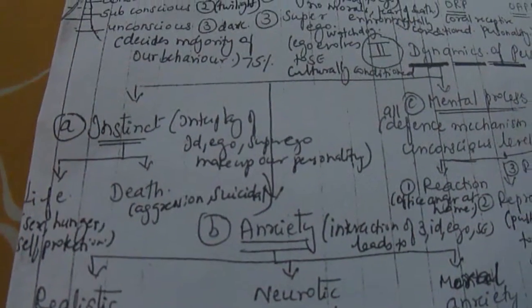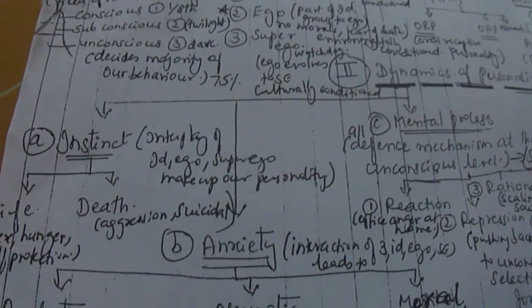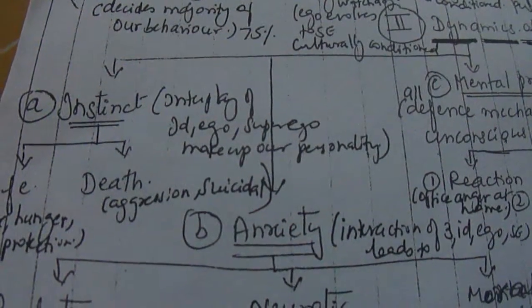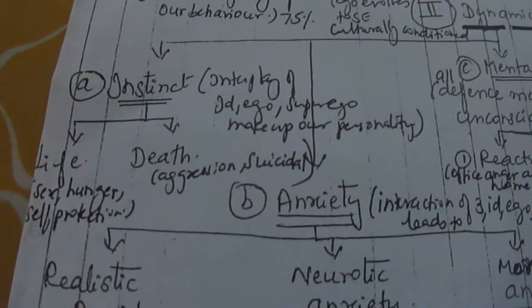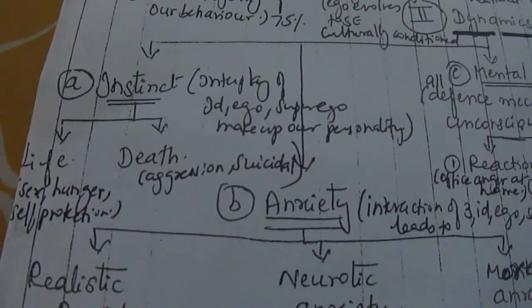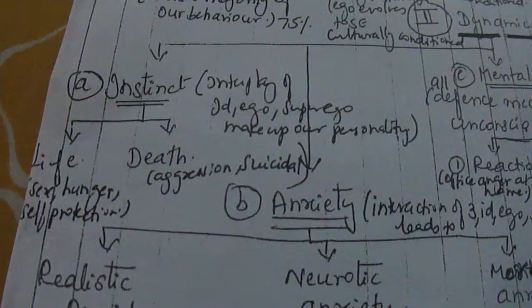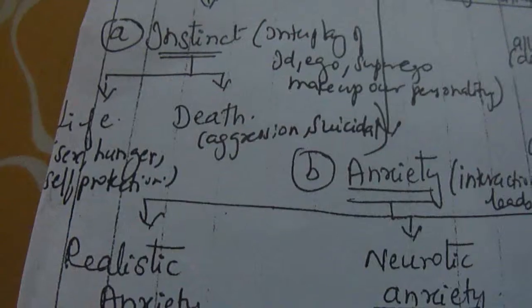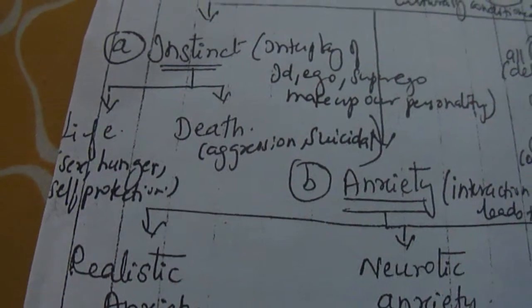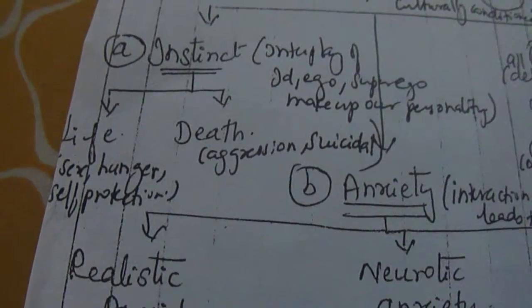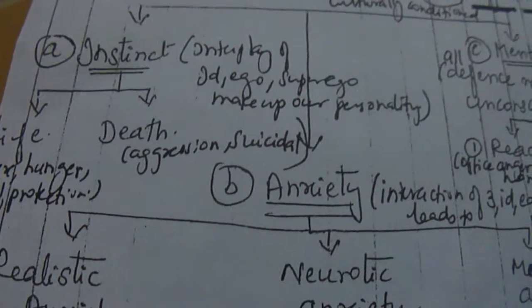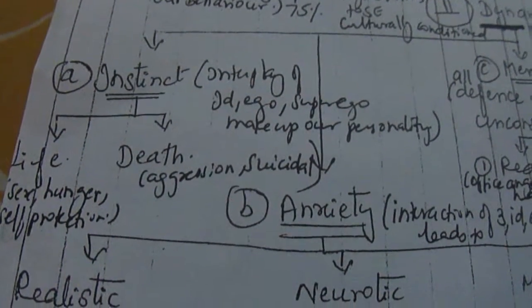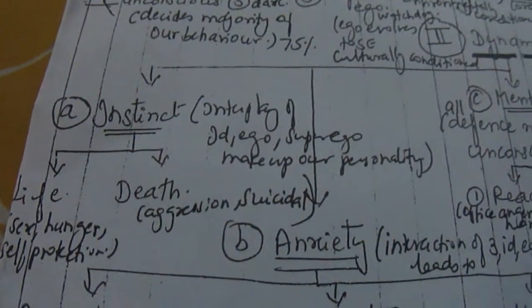The first one is A, instinct. He said the interplay of id, ego and superego makes up our personality. Under instinct, he said we all have life instinct as well as death instinct. Life instinct, he said, is like sex, hunger, self-protection. So that comes under the life instinct. And under the death instinct, he said everybody has a hint of aggression, suicidal tendency. So that comes under this.